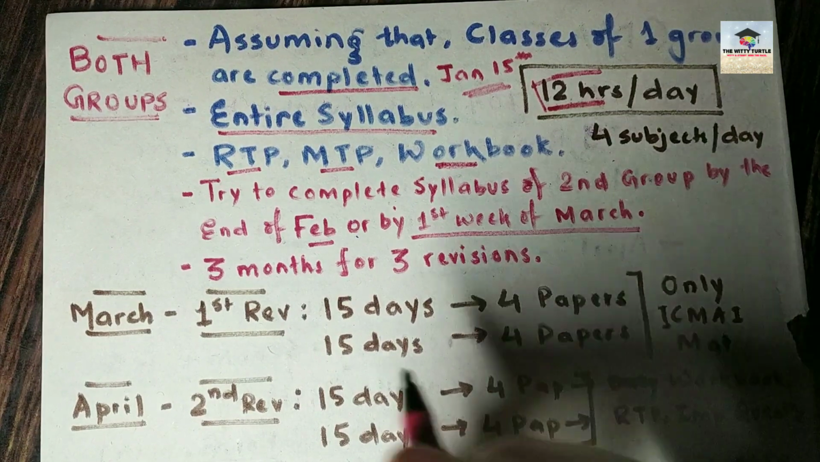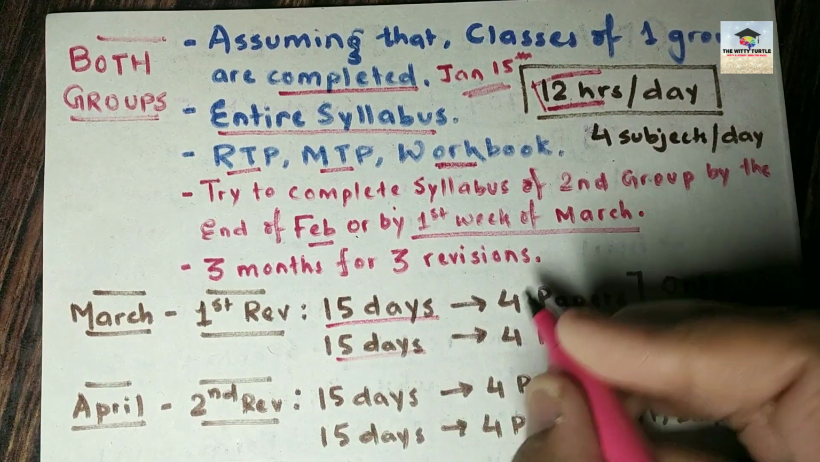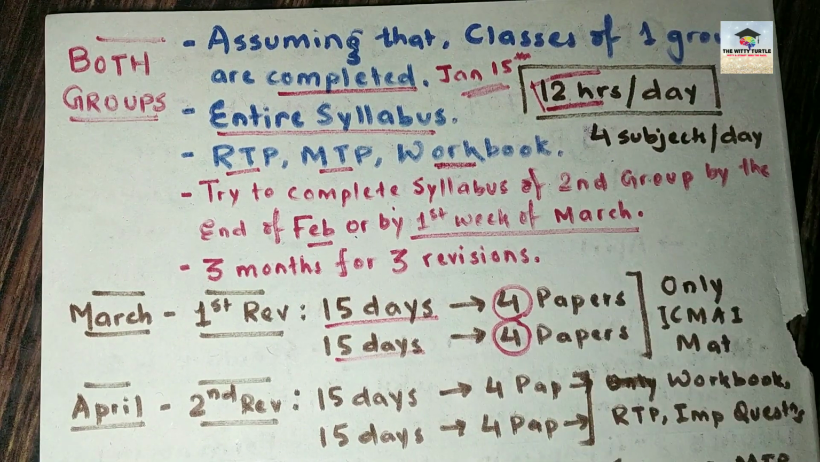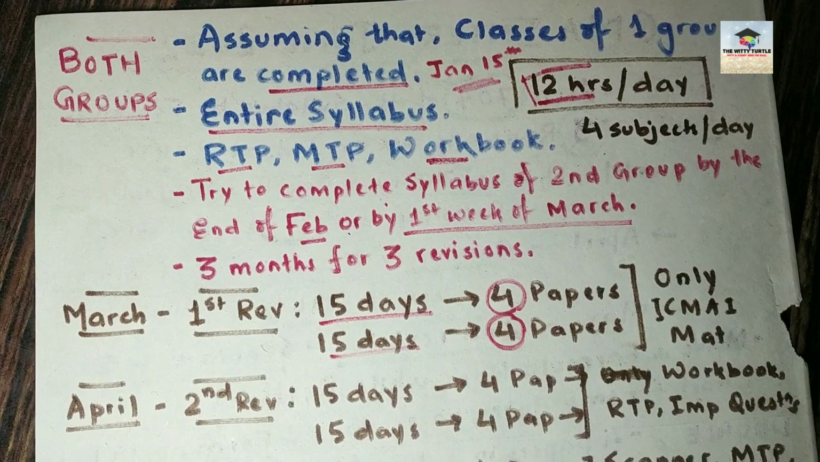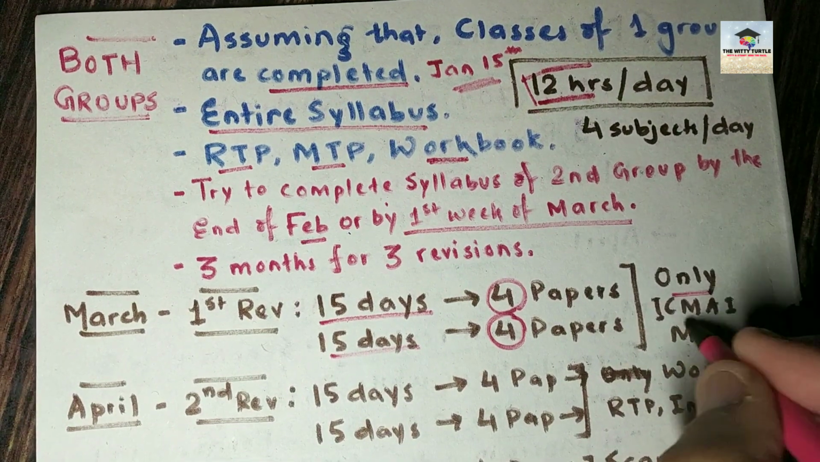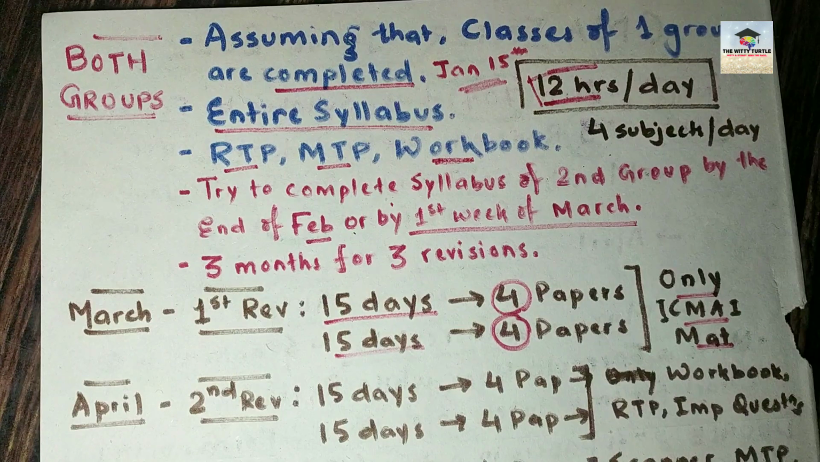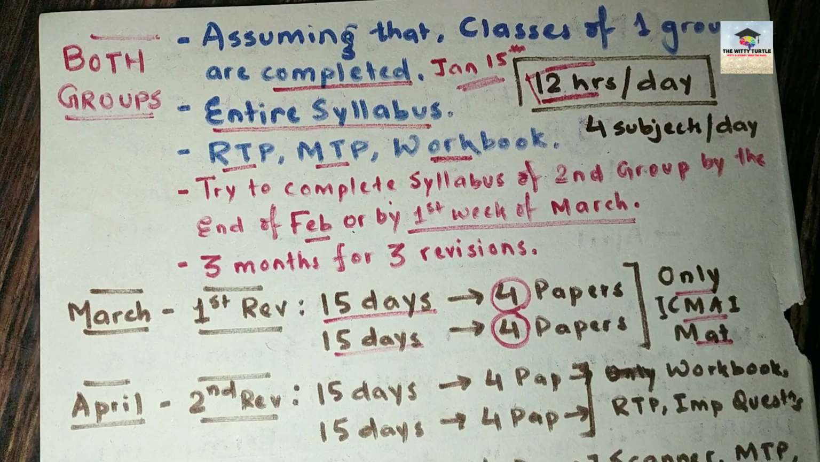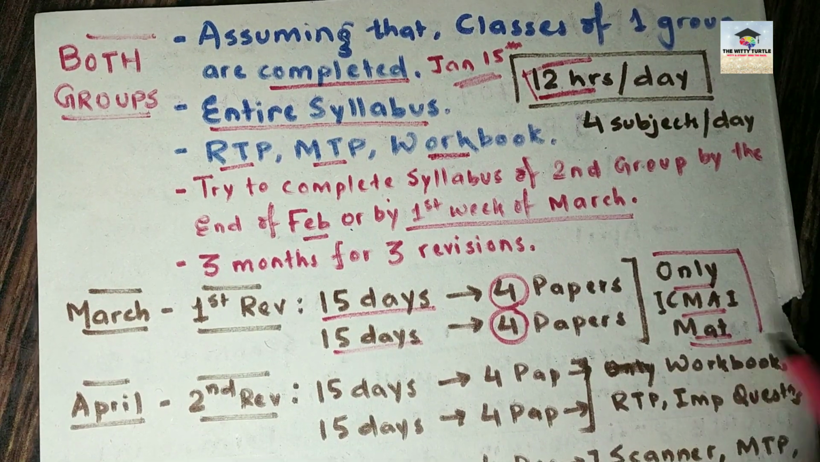First revision में क्या करना है? First 15 days you give for 4 papers, and the second 15 days you go for the rest 4 papers. And in the first revision you have to solve only ICMA math. हमारे CMA study material में whatever questions are there, just go through all those questions, try to solve each and every question. Whatever questions are given to you in the exercise portion, also go for them and solve the entire study material only. At this point of time, don't go for workbook or RTP or anything else, right?